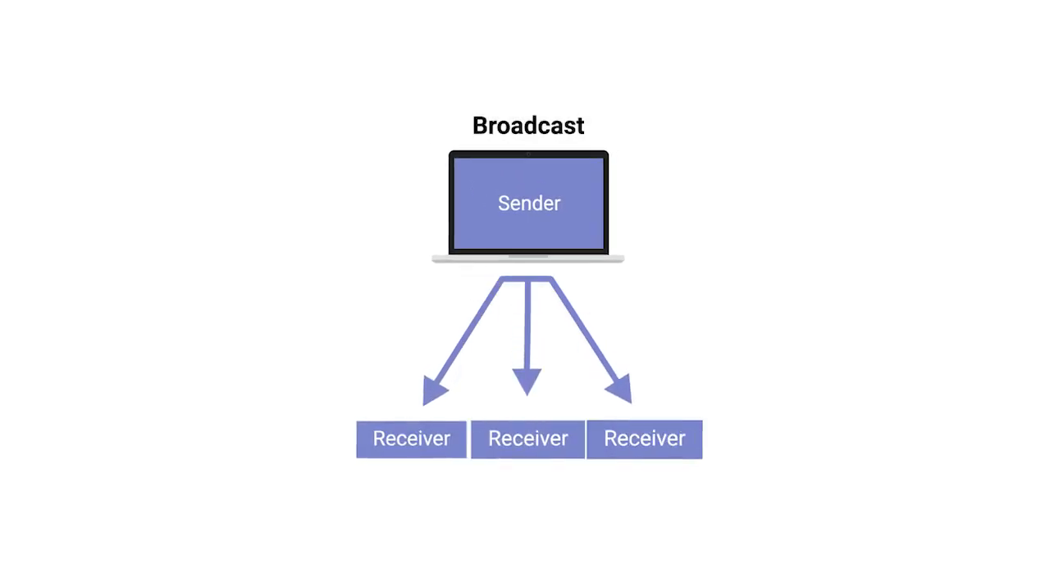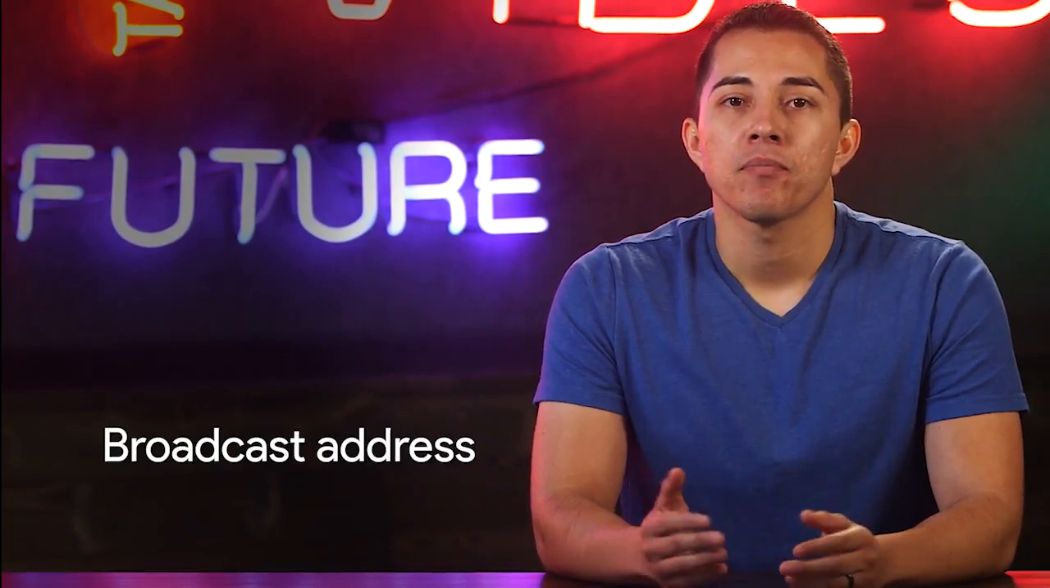The third type of Ethernet transmission is known as broadcast. An Ethernet broadcast is sent to every single device on a LAN. This is accomplished by using a special destination known as a broadcast address. The Ethernet broadcast address is all Fs. Ethernet broadcasts are used so that devices can learn more about each other.